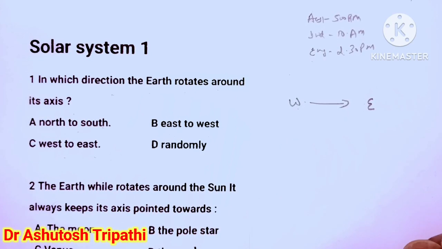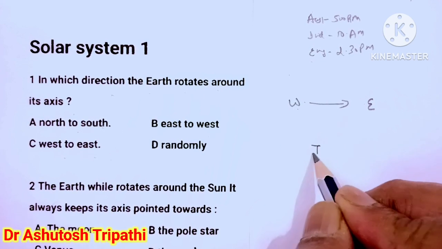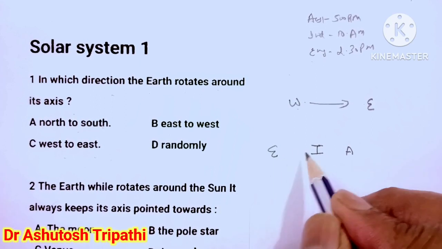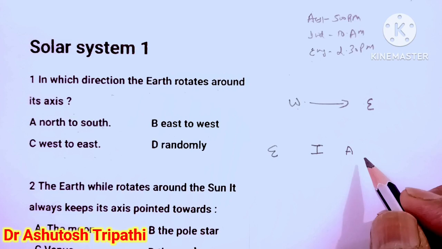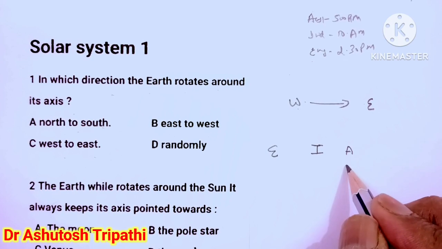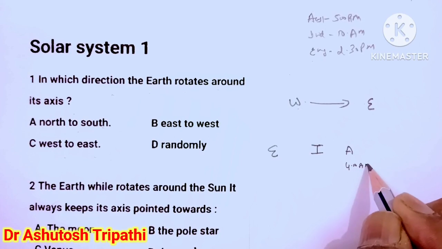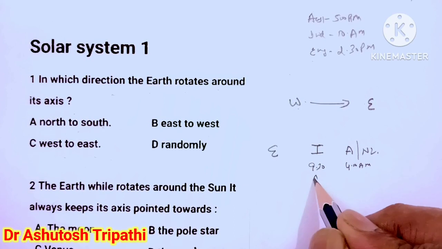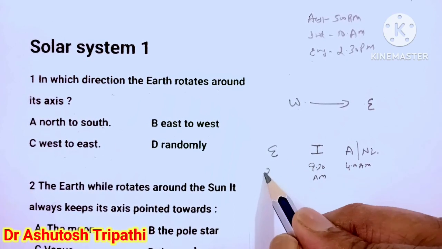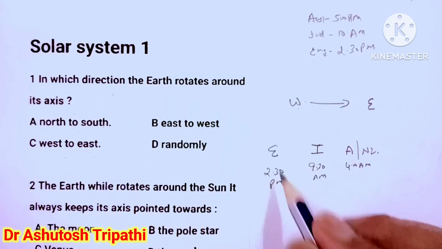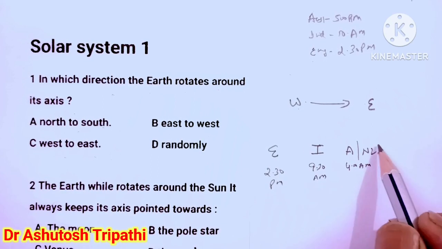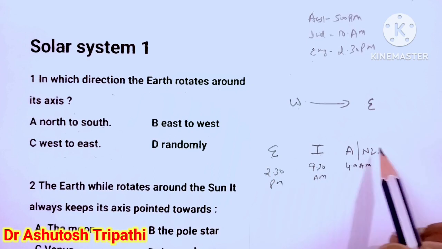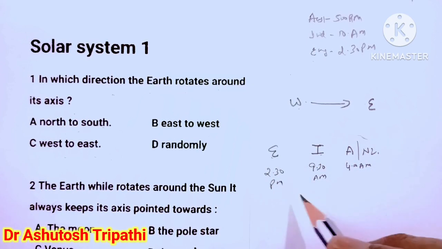If you take the example of a cricket one day match, take India, he's here, Australia is on the eastern side of India and England is on the western side of India. What you have to remember is that in Australia and New Zealand the one day matches start at 4 am. In India a one day match starts at 9:30 am. And in England the one day matches start at 2:30 pm. What does it indicate? Australia is on the eastern side of India and England on the western side of India, but the matches start at the same time all over the world.